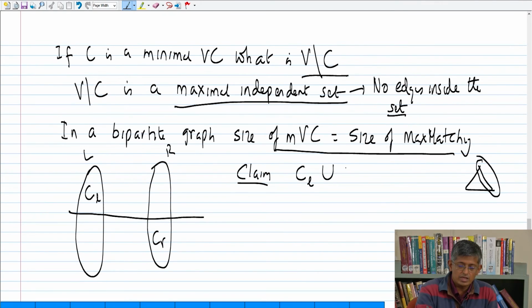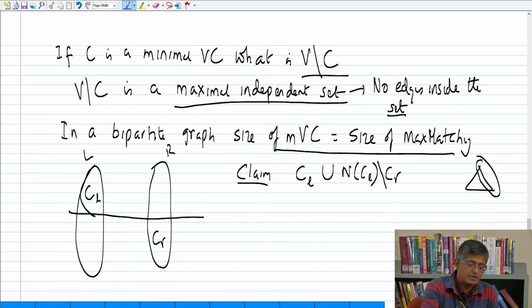CL union N of CL, right? That is, if I just look at minus CR, fine. So this is the vertices which are in the vertex cover on the left hand side. These are the neighbors. Maybe there are some more neighbors also in CR.